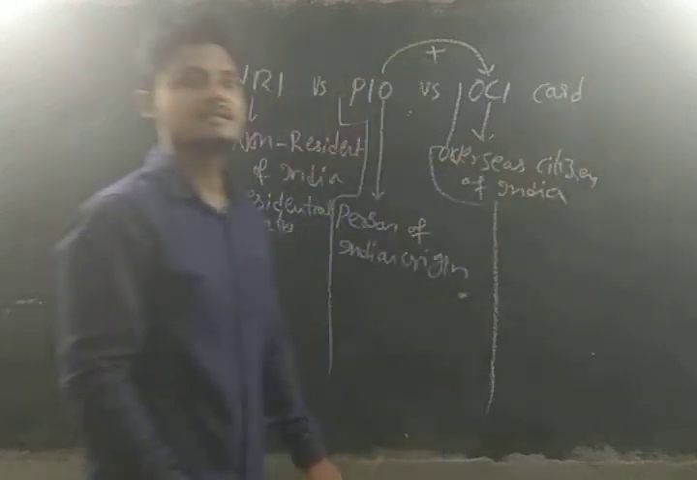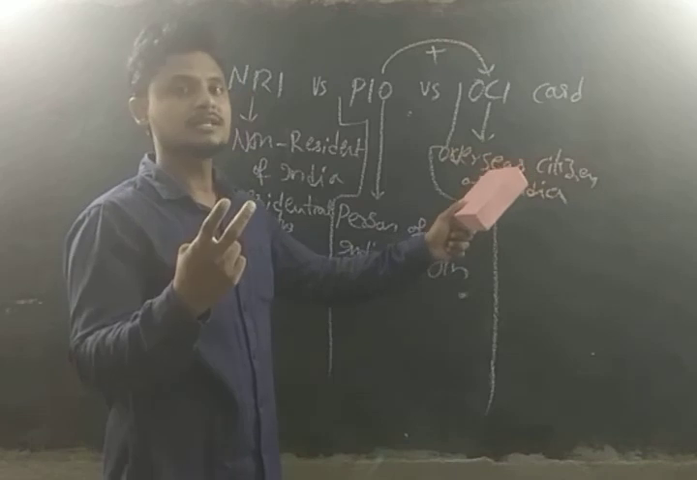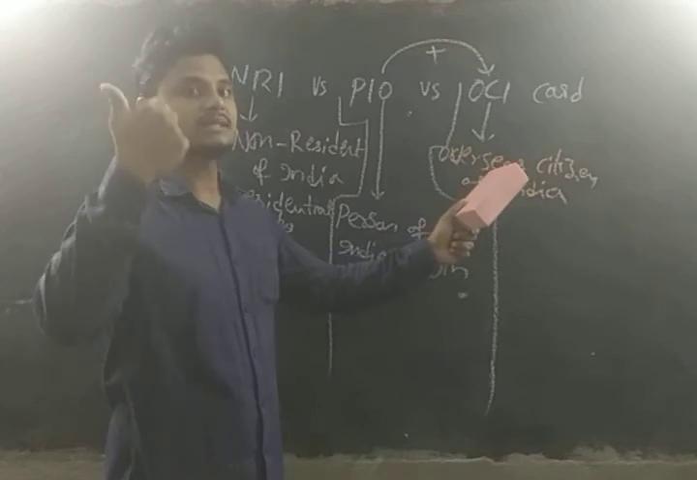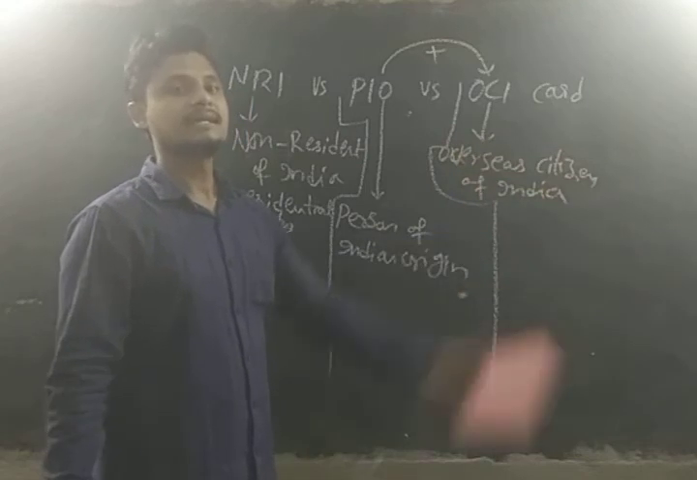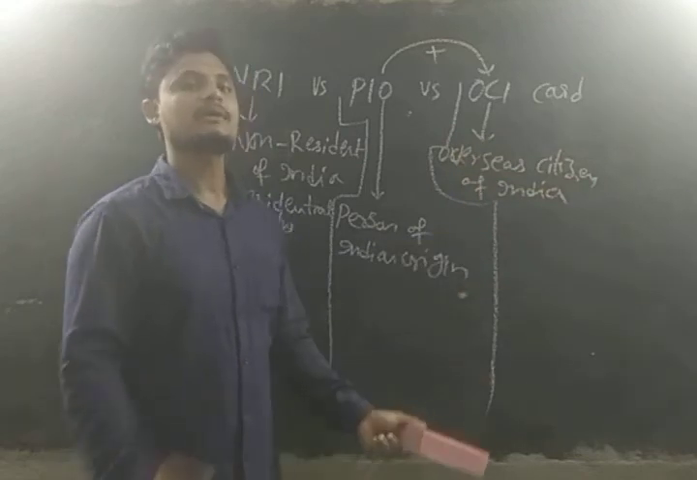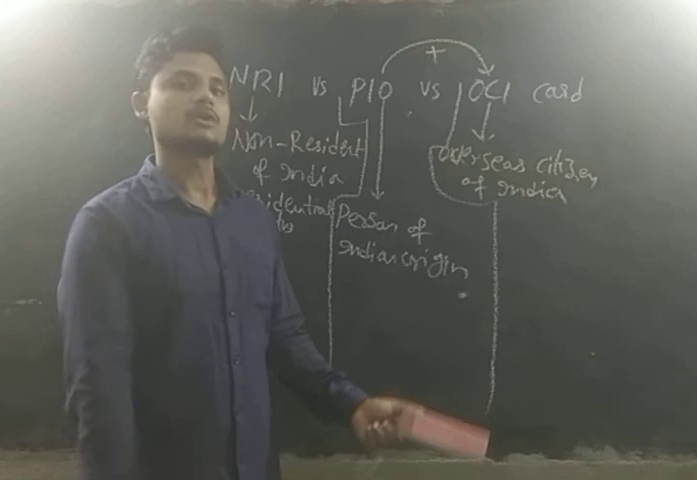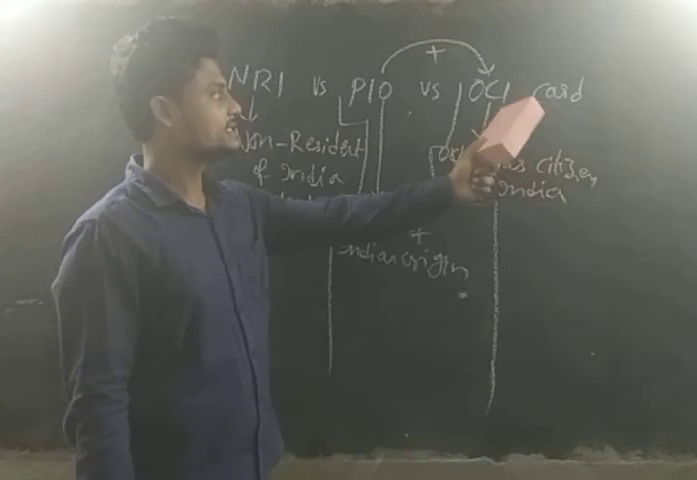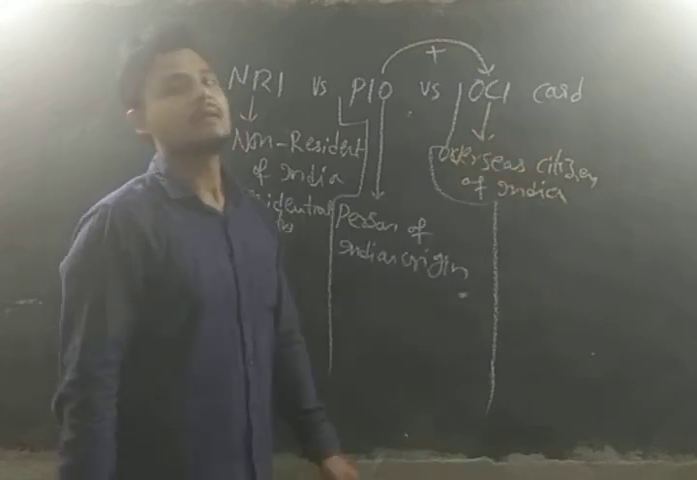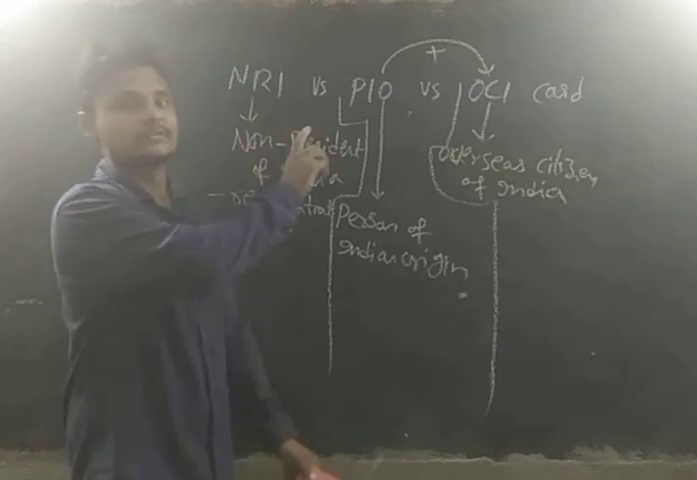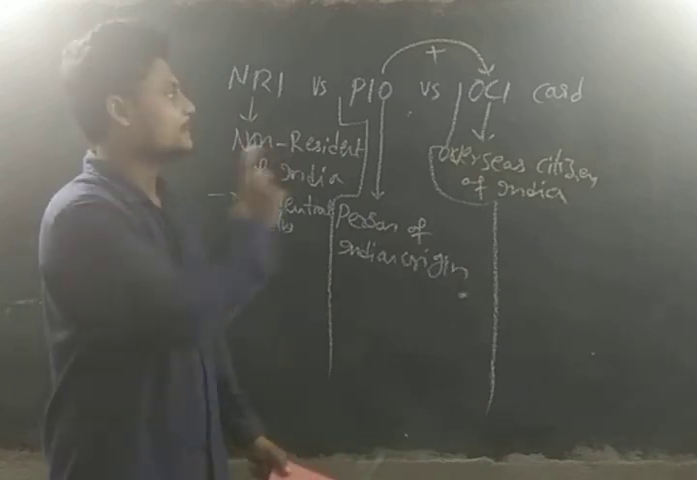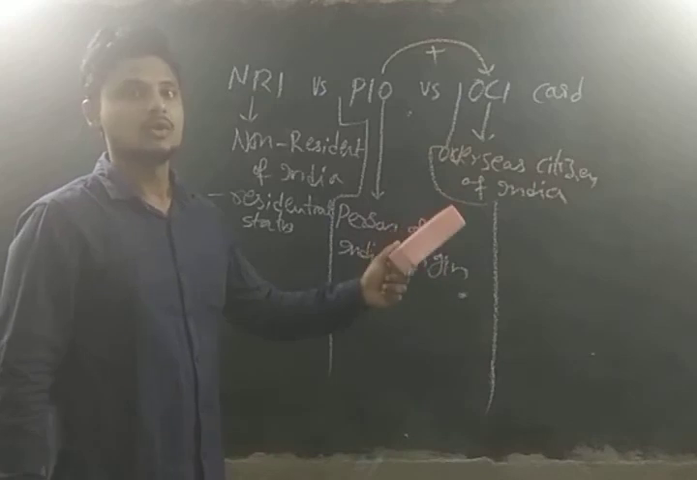OCI card means he is having two citizenships: the one obtained in the foreign country, and the Indian citizenship. This will not be allowed in our Indian Constitution. If the person is an OCI, there are many benefits that we are going to see in detail. I think I have clearly defined the three terms: the NRI, PIO, and the OCI.